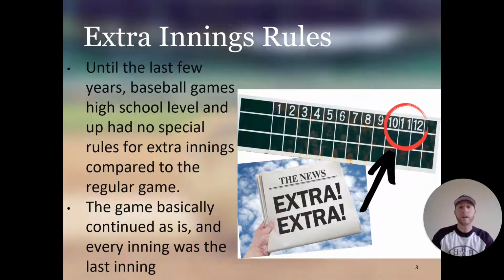So in every inning, if the away team scored, the home team only had one chance to score, and that would be it. Or if the away team did not score and then the home team scored, it would just be a walk-off win. Every single inning in extra innings, the 10th, 11th, 12th, and so on, would be the last inning of play.